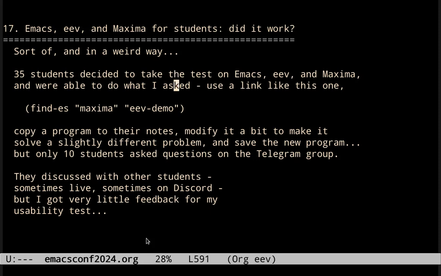Mostly they discussed with other students, sometimes live. They would bring their laptops to the university to discuss. They only did that very rarely, but they brought them sometimes. Other times they would discuss with their colleagues on Discord, but I got very little feedback from our usability test.